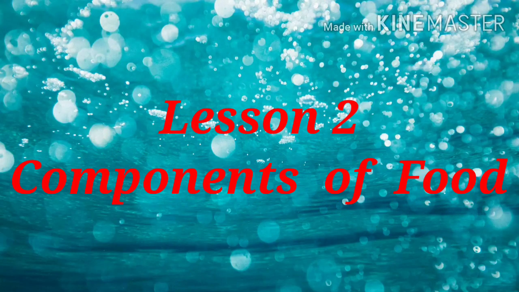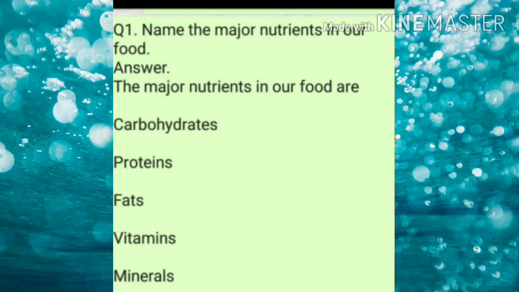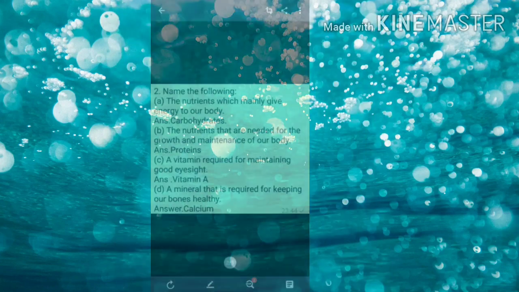Let's revise lesson number 2. The first question of lesson number 2 is: name the major nutrients of our food. And the answer is, the major nutrients in our food are carbohydrates, proteins, fats, vitamins and minerals.